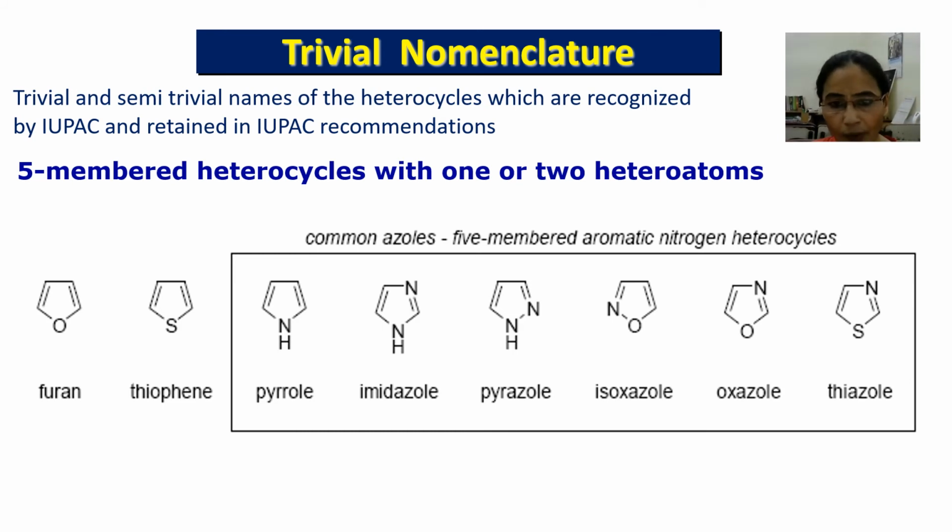This ring system contains two nitrogen atoms at 1 and 2 positions. This is pyrazole, and this system contains nitrogen and oxygen at positions 1 and 2. So this is called isoxazole, and this ring system contains oxygen and nitrogen at 1,3 positions. So this is called oxazole, and the last one is thiazole. So these are the 5-membered ring systems, and all these ring systems have trivial names, which are recommended by IUPAC and retained in the IUPAC nomenclature system.